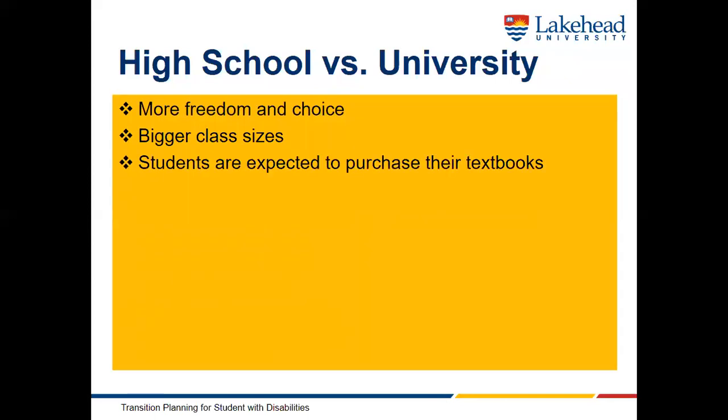Students are also expected to purchase their textbooks. In high school, your textbooks are provided to you without cost. In university, the student purchases textbooks. You may have multiple textbooks per course that you need to buy. You can buy them new or used. To save some money, you can ask the professor if you can use earlier editions of the textbook.